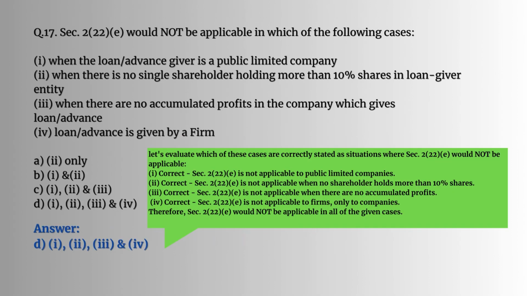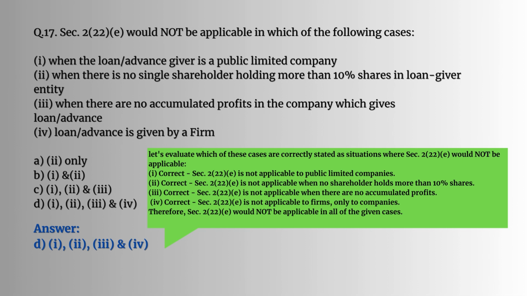Question number 17. Section 222E would not be applicable in which of the following cases? Let's evaluate which of these cases are correctly stated as situations where Section 222E would not be applicable. Correct. Section 222E is not applicable to public limited companies. Section 222E is not applicable when no shareholder holds more than 10% of shares.